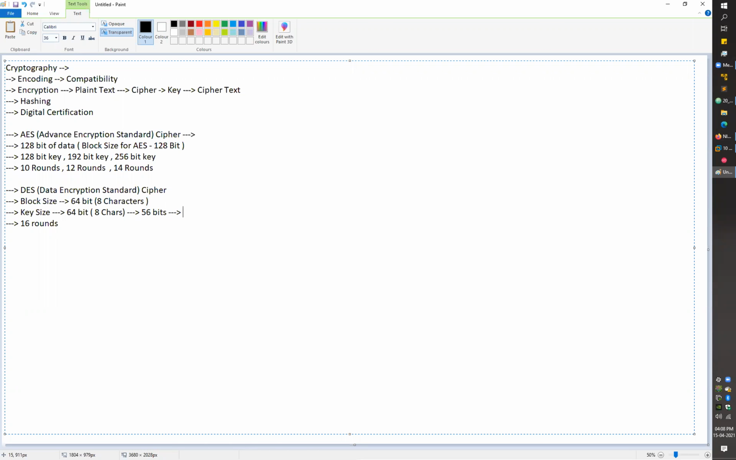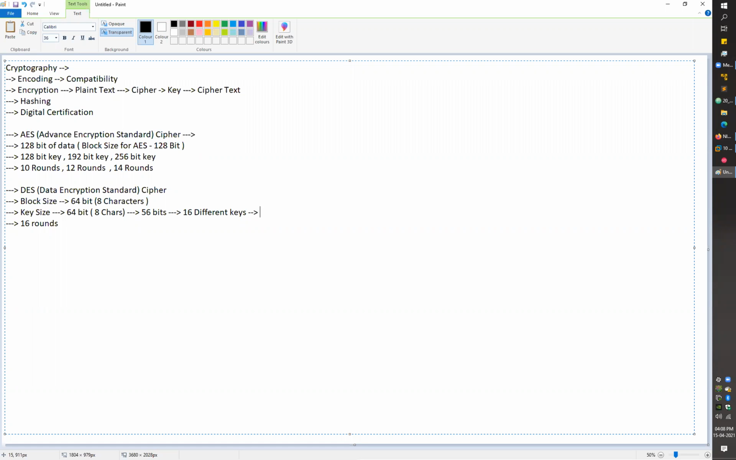Then out of those 56 bits, because we have 16 rounds in DES, your system will generate 16 different keys, one for each round. For round one, we use the first key, for round two we use key two, for round three key three, then key four, key five, and so on. So for different rounds, we have different keys in the case of DES. But in the case of AES, we use the same key for different rounds.